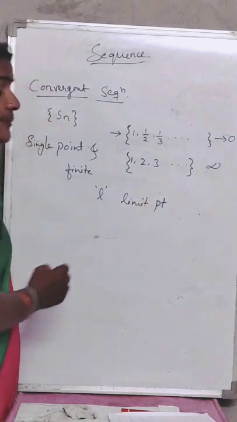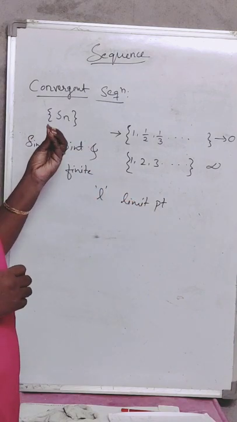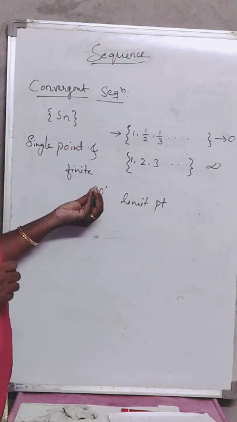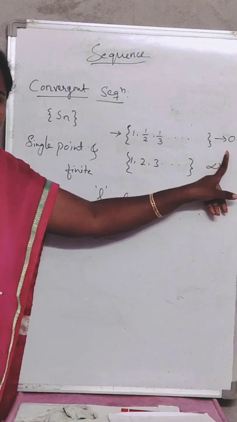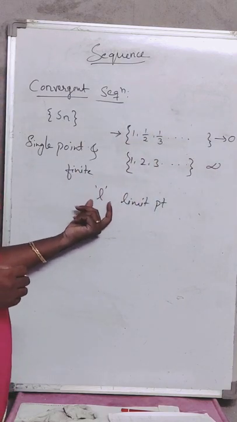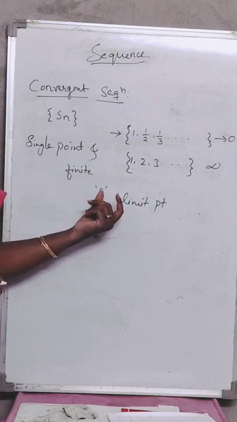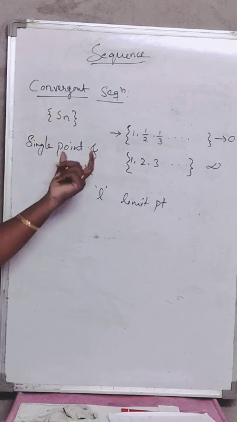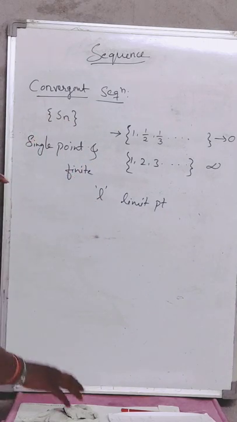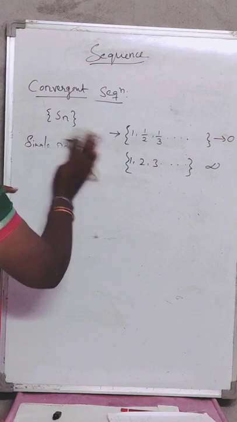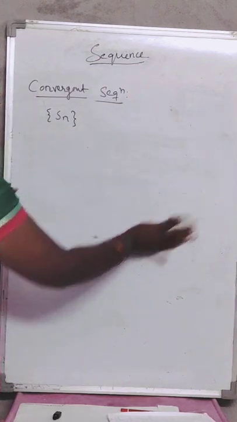Suppose for the sequence Sn there exists some L, like 0. If any such L exists, then we will say that the sequence Sn converges to L. And we have a definition in our textbook.